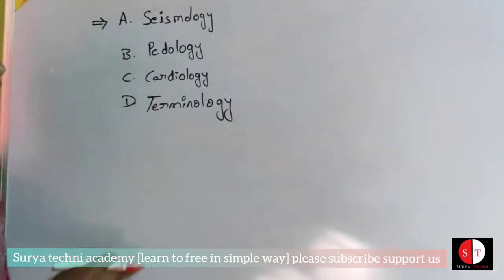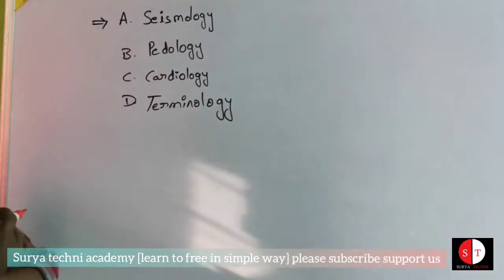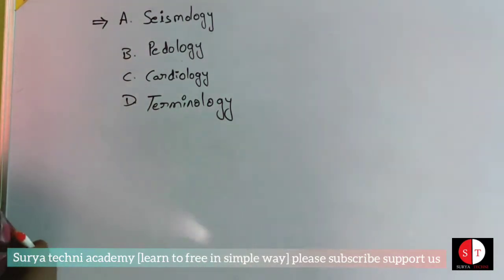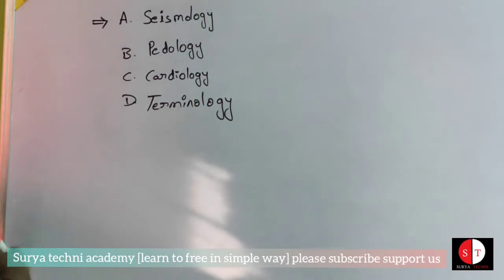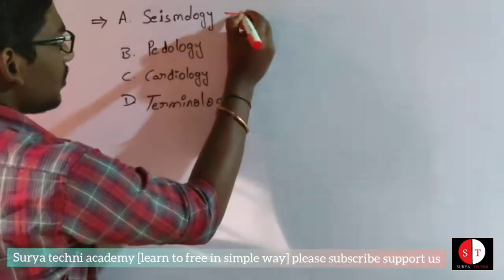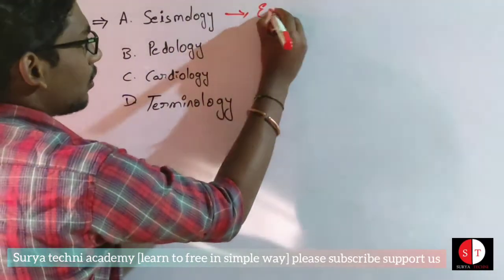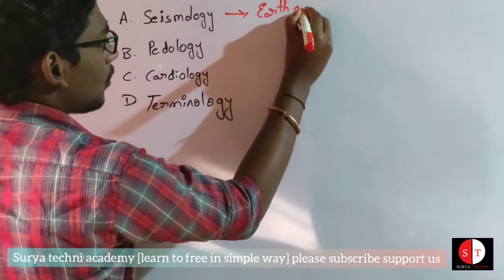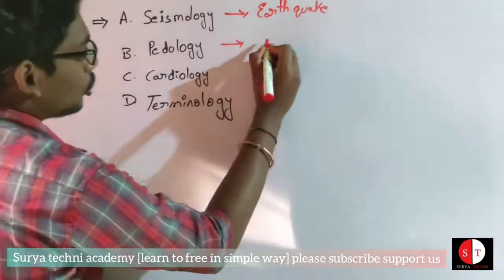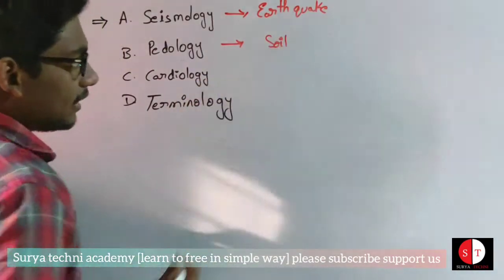Friends, you have to see this question. This is also related to words. Option A is seismology, option B is pedology, option C is cardiology, option D is terminology. Seismology is the study of earthquakes.